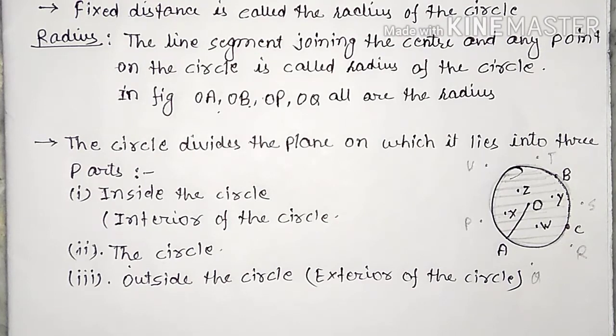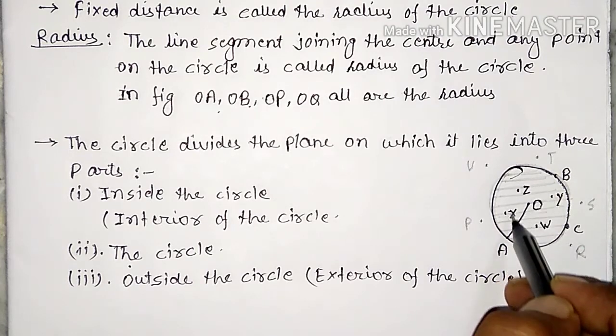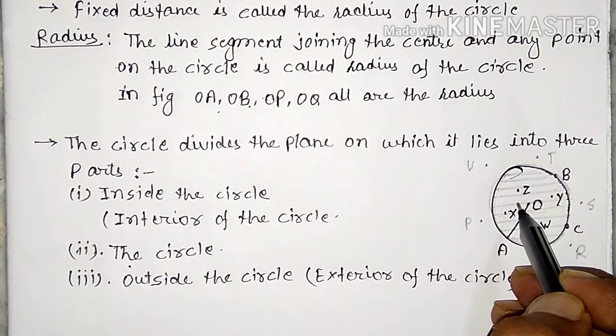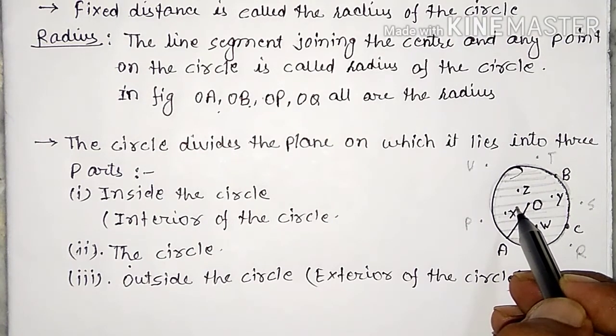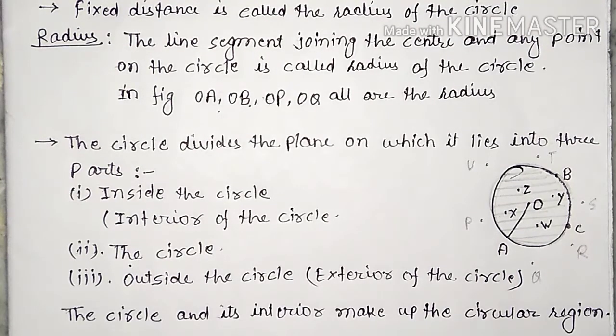Now the circle and its interior make up the circular region. The points that lie on the circle and its interior make up the circular region. So we can write here, the circle and its interior make up the circular region.